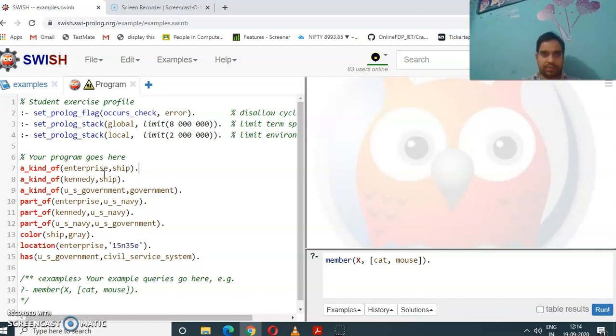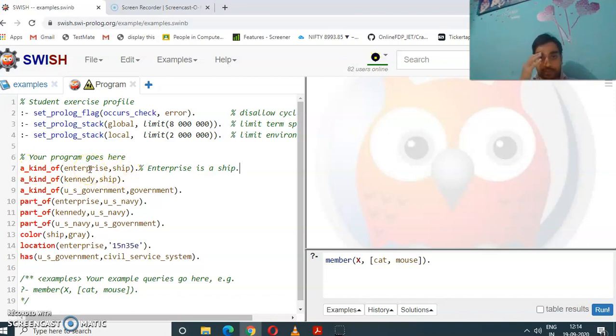So the first predicate, which is written at line number 7, simply means Enterprise is a ship. So we have written it in the clausal form. It's the predicate a_kind_of(enterprise, ship).